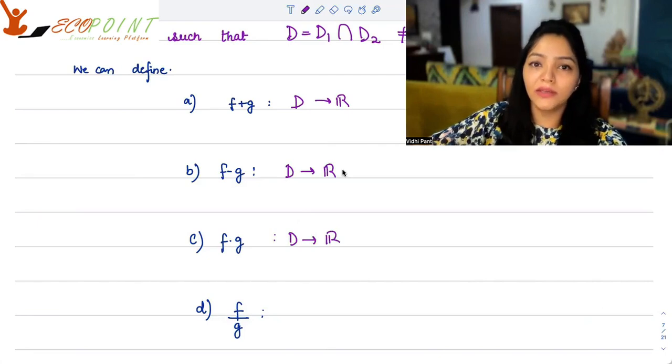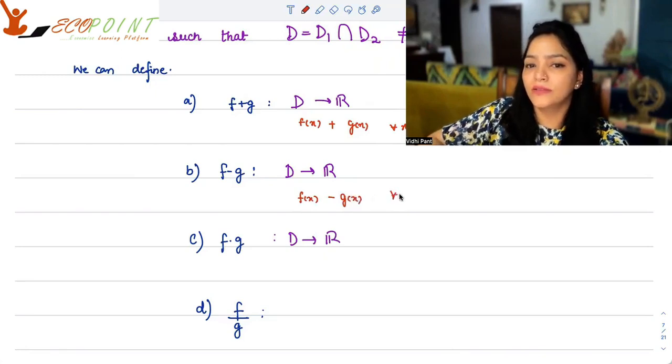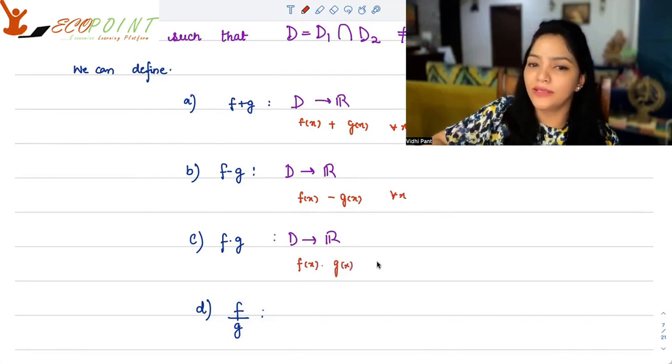What you need to be very careful about is what exactly f plus g would be. f plus g would be defined as f(x) plus g(x) for all x. f minus g would be defined as f(x) minus g(x) for all x. f multiplied by g will be f(x) multiplied by g(x) for all x.